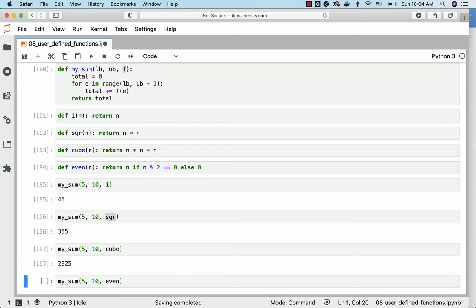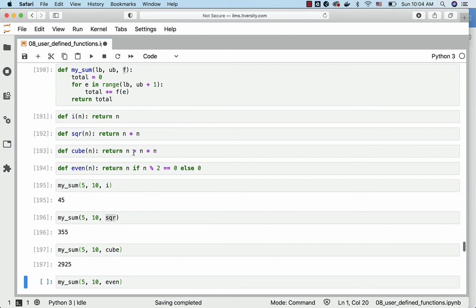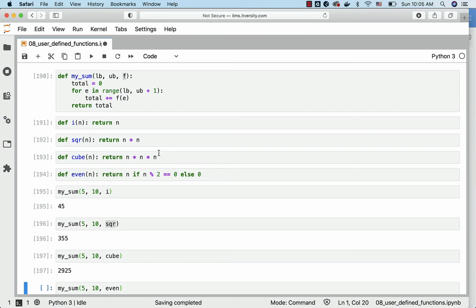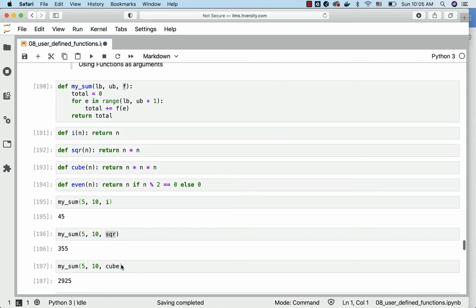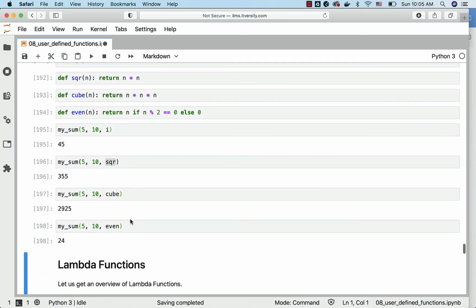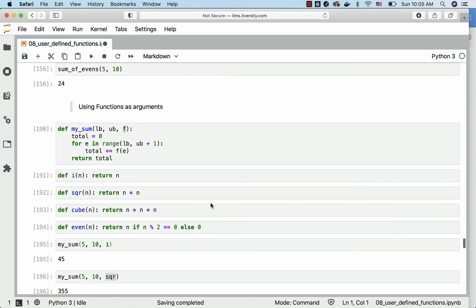When it comes to sum of cubes, it will just return whatever is defined as part of the cube, which is nothing but n times n times n. For 5 it will be 125, for 6 it will be 216, and those are added to total, and finally total is returned. When it comes to even, if the number is even, it returns the number itself, otherwise it returns 0. For 5 it will return 0, and 0 will be added to total. For 6 it will return 6, and 6 will be added to total. For 7 it will return 0. For 8 it will return 8. For 9 it will return 0. For 10 it will return 10. And 6, 8, 10 with zeros are added to the total, and finally the total is returned, and it is nothing but 24.